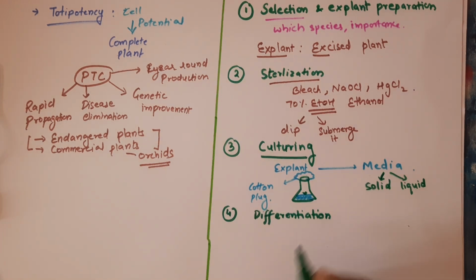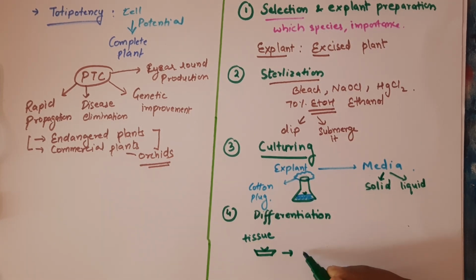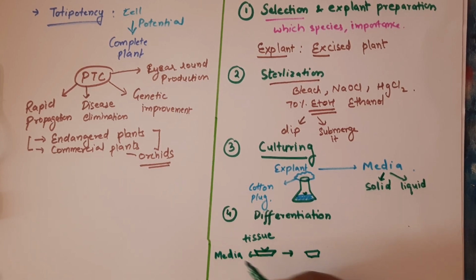So what will happen during differentiation? Suppose this is our media and this is our tissue. I will write for you, this is the medium. Now carefully understand that this is the tissue above and this is the media below.